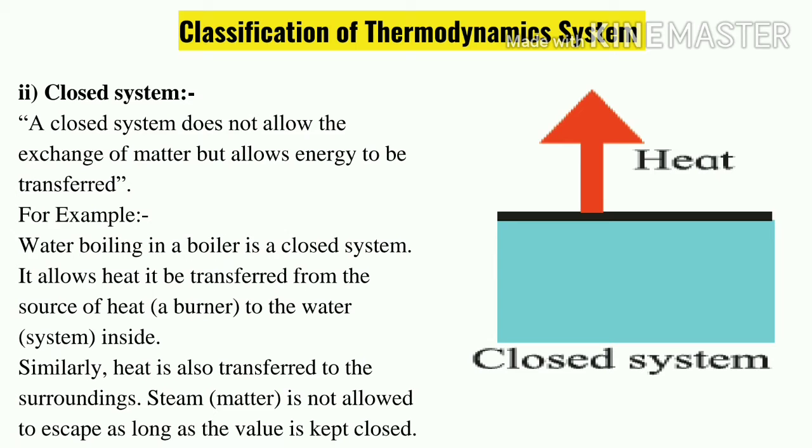Next one, closed system. A closed system means what? It doesn't allow the exchange of matter, but only allows the exchange of heat with the surrounding. For example, water boiling in a boiler is a closed system. You can see this black line. The black line means it doesn't allow the exchange of matter, but it only allows the exchange of energy, of heat.